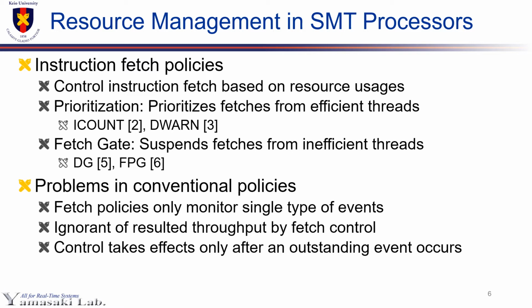Conventionally, fetch policies are only simple heuristics, and therefore have problems. A fetch policy only monitors a single type of event, and is ignorant of the resulting throughput of fetch control, and control takes effect only after an outstanding event occurs. For processors with more than 2 threads, in which resource conflicts significantly affect total performance, a better control scheme is required.